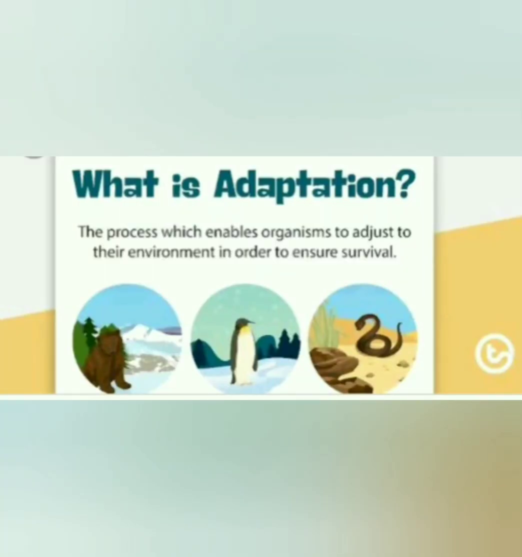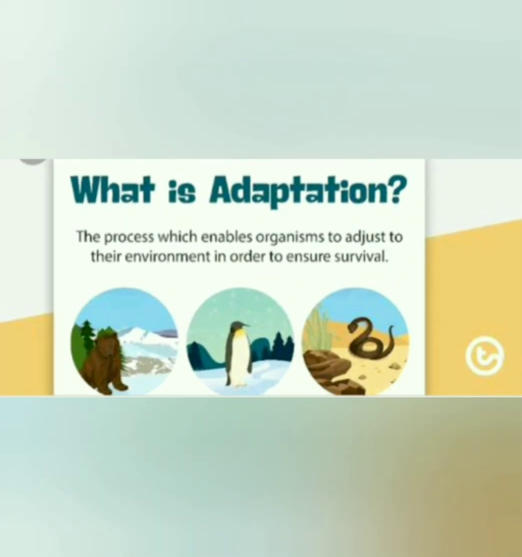Different animals are adapted to the different climatic conditions. Then what is adaptation? Adaptation means the process which enables organisms to adjust to their environment in order to ensure survival. In simple words, adaptation means adjusting to the environment.